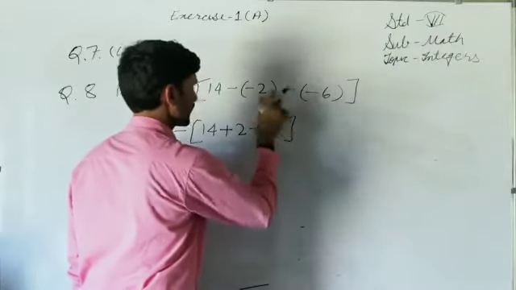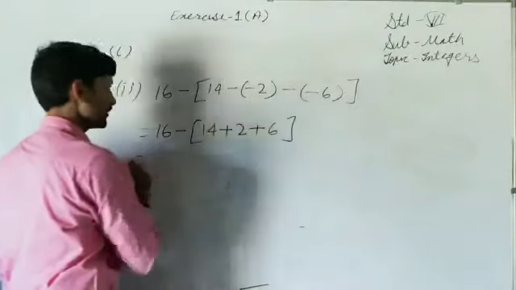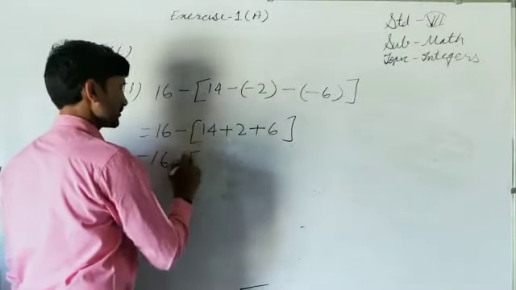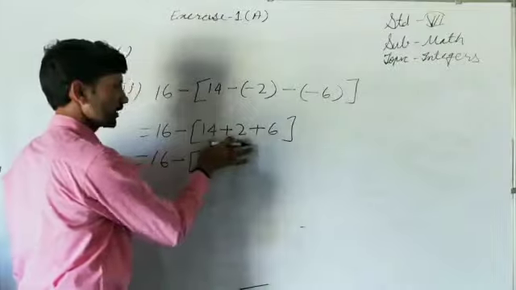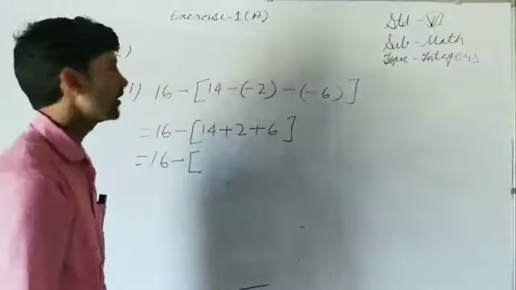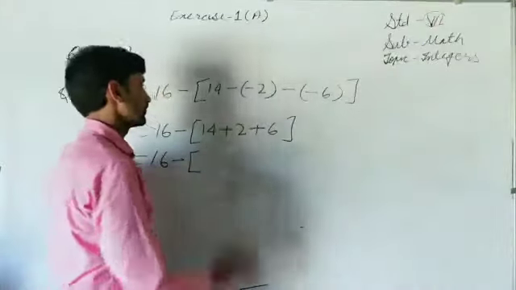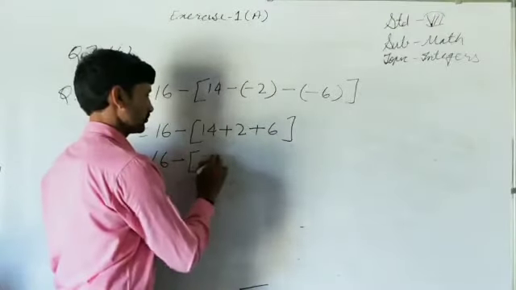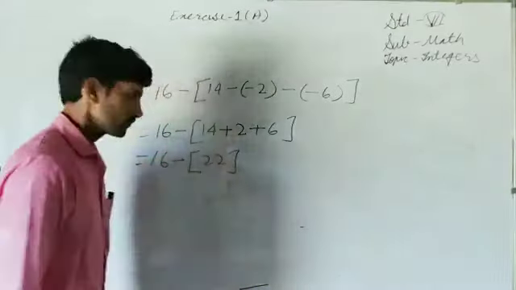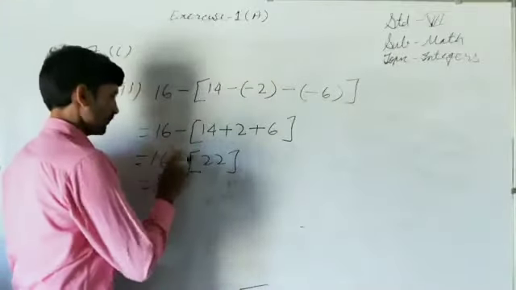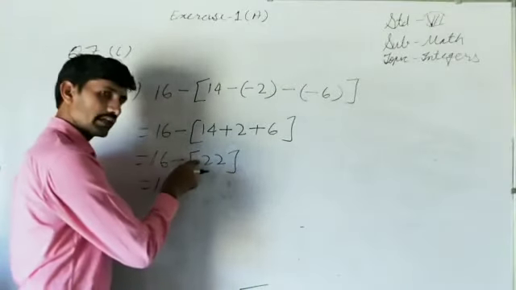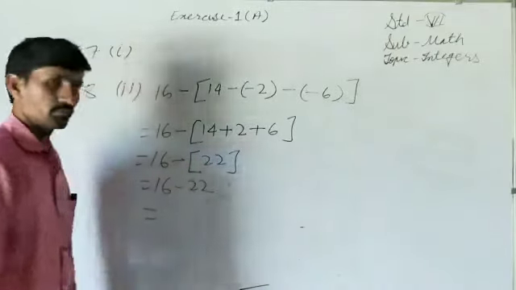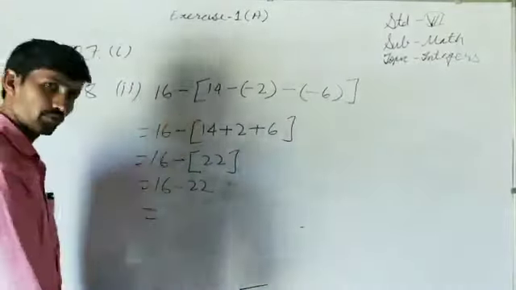So these two brackets are simplified. Now this bracket we have to simplify. How can we simplify this bracket? See, in this bracket all the integers are of the same sign, so that's why they will be added. So 14 plus 2 is 16, 16 plus 6 is 22. That's all. Now come to the next. Minus inside, plus, there is no sign, it means plus; plus times minus is minus 22. 16 minus 22, we have to simplify. Now brackets are removed or solved.